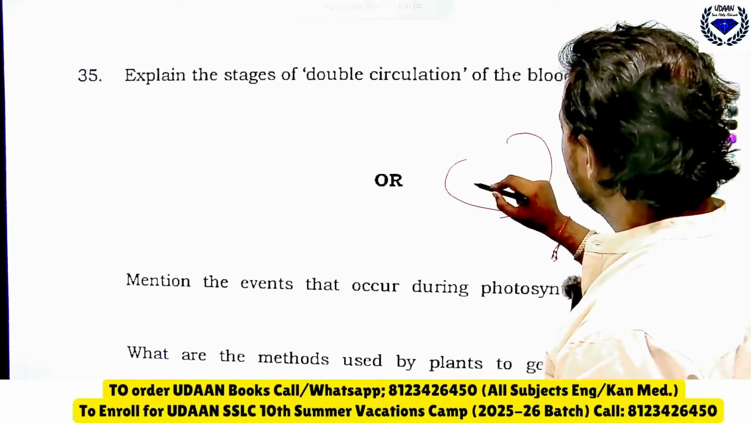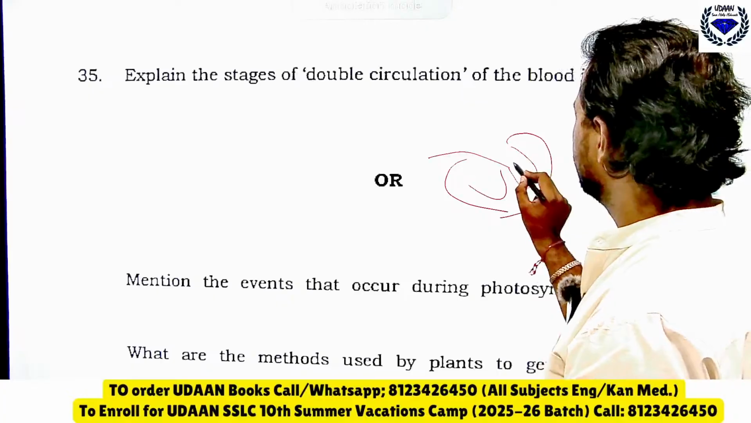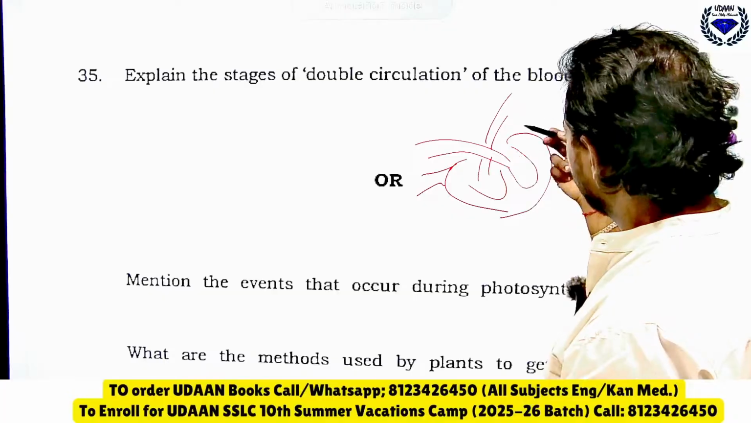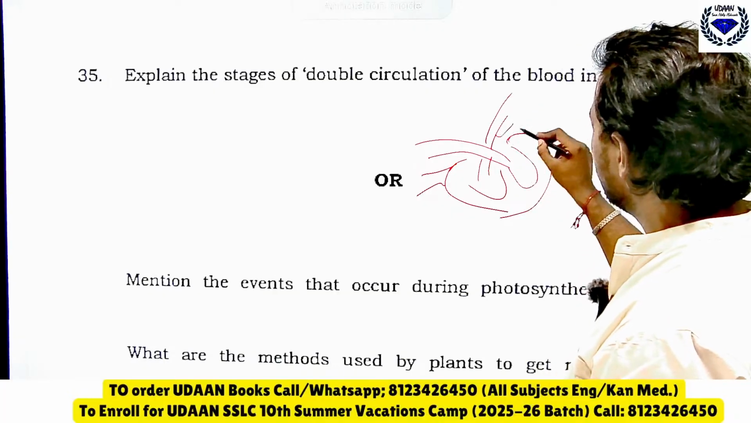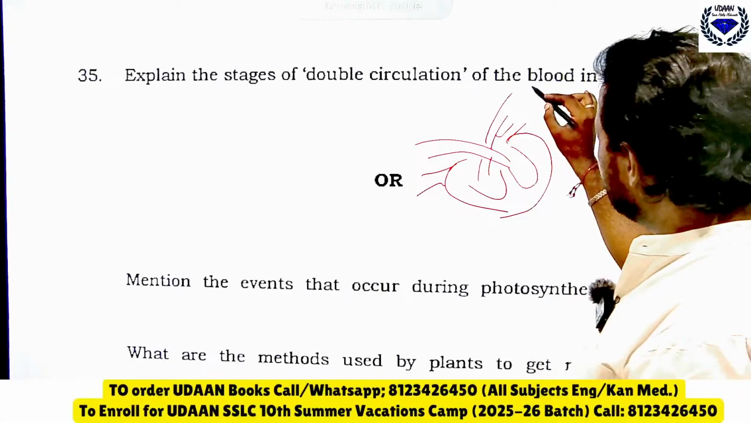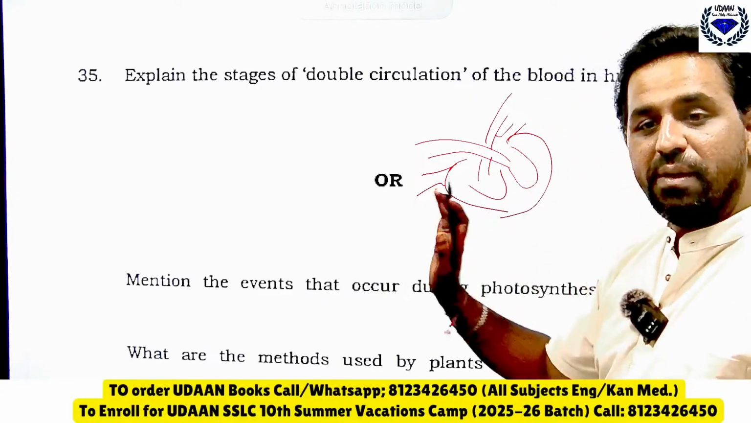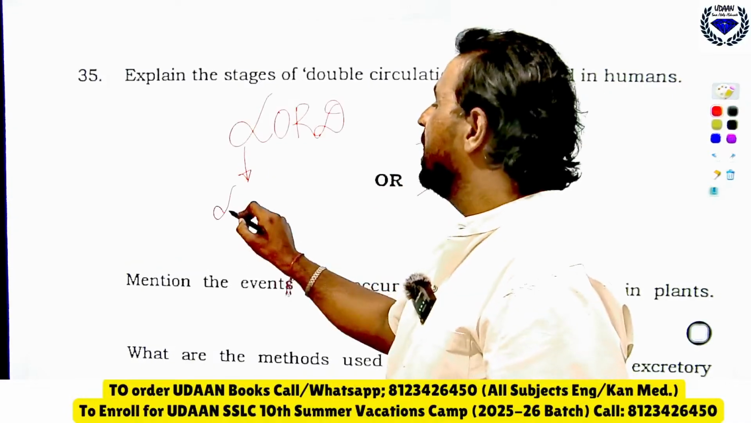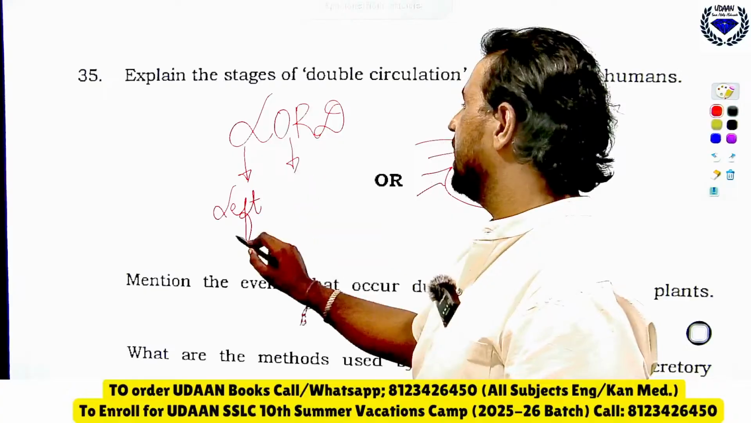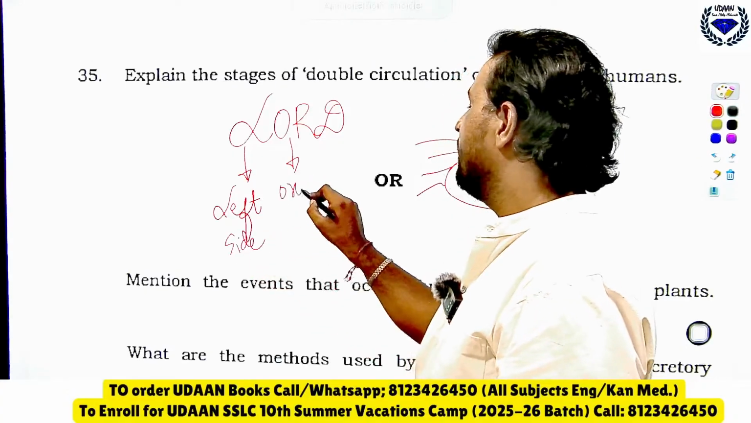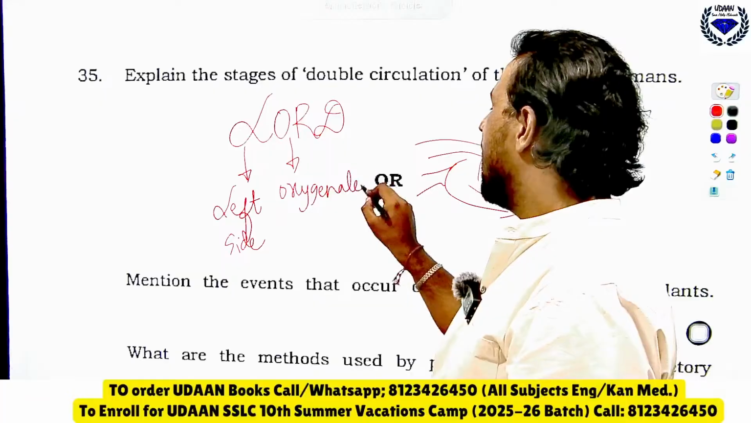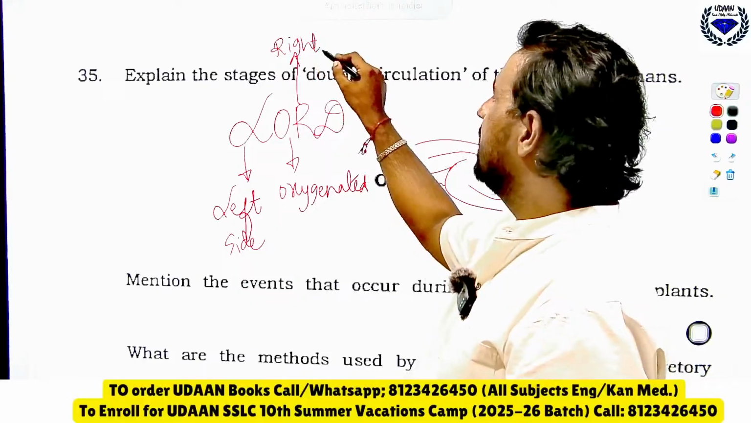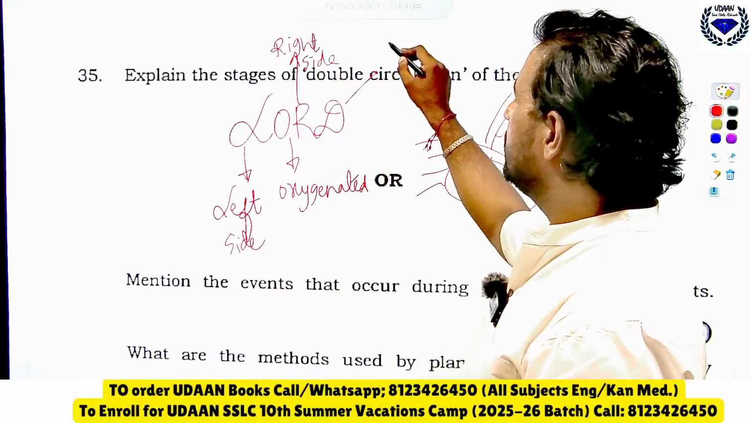Okay, so this is the heart. Now you should remember LORD. What is LORD? L for left side oxygenated. Left side oxygenated blood comes, and here the right side deoxygenated blood comes. Remember, right side deoxygenated blood. This one you should remember.